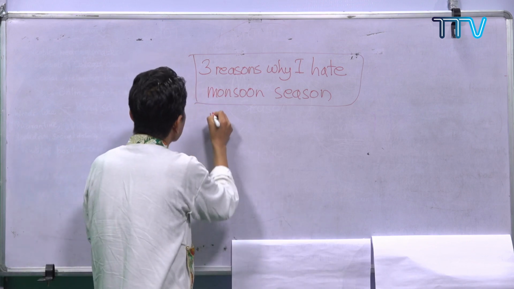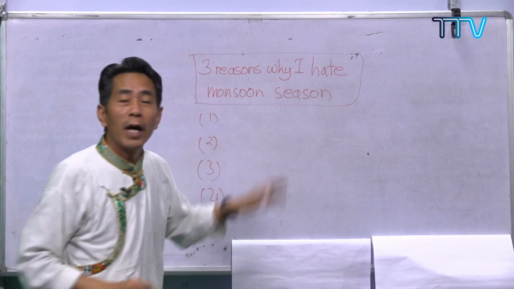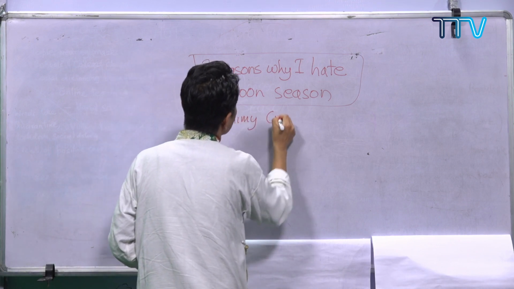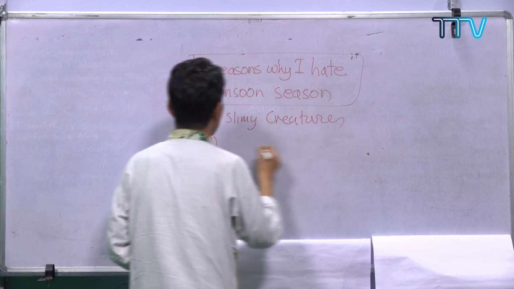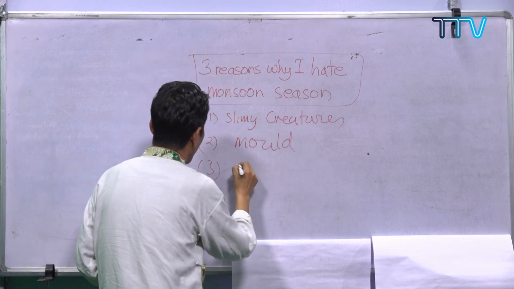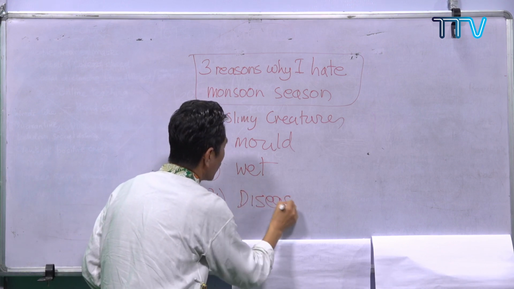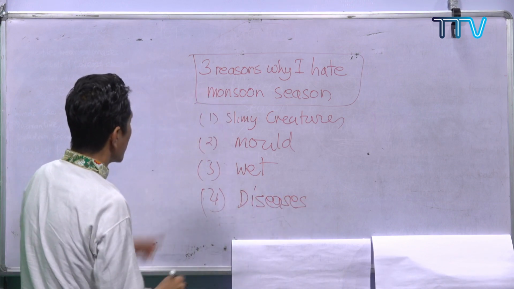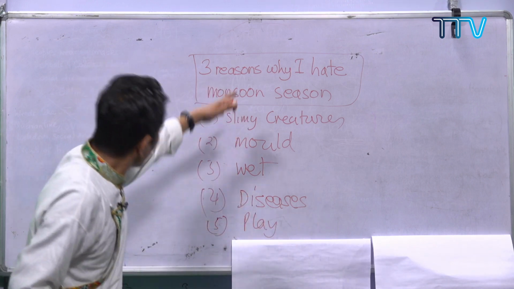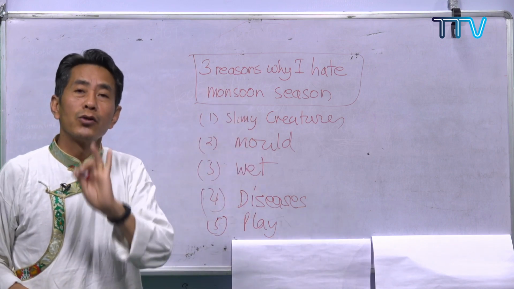Now you just try to list all the details or reasons why you hate it. They are slimy creatures. During monsoon season, you see so many slimy creatures. You have moulds all over your place. Your clothes become wet. You also get many kinds of diseases. You cannot play outside like on a normal day. Now, you just keep on getting all the ideas. So I told you, it's good to have 3 reasons.